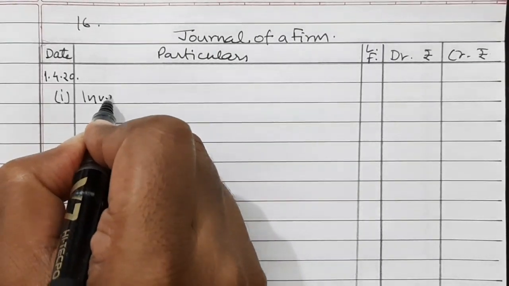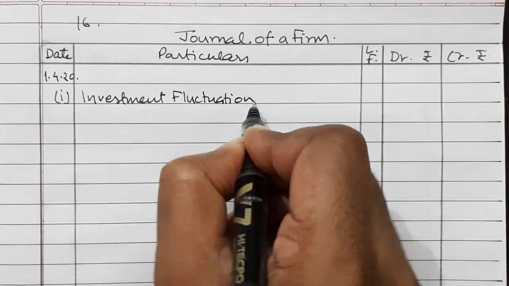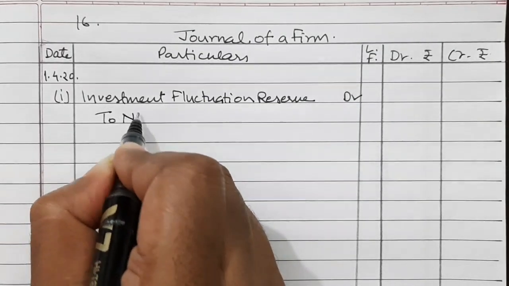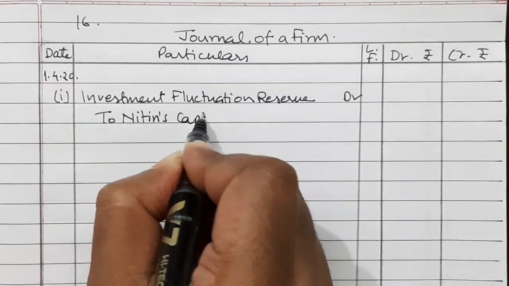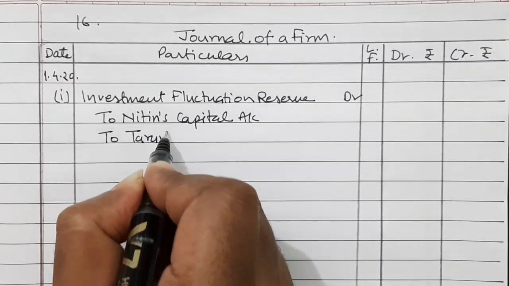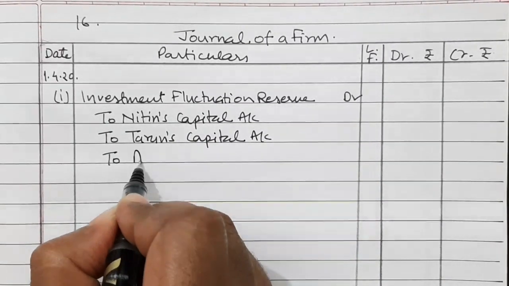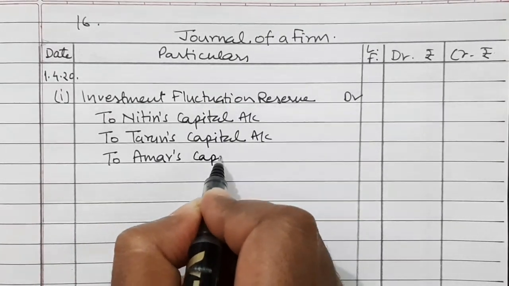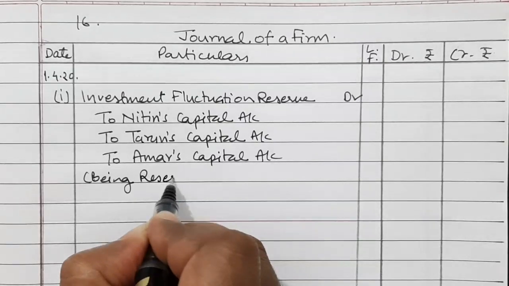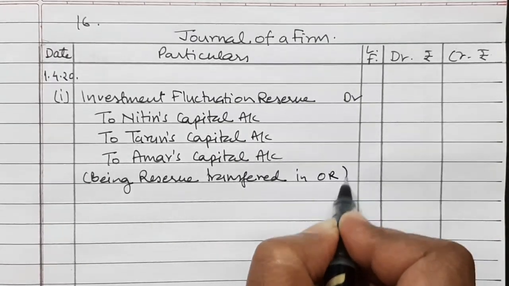So investment fluctuation reserve account debited to partner Nitin's capital account, to Tarun's capital account, and to Amar's capital account, being reserve transferred in old ratio.